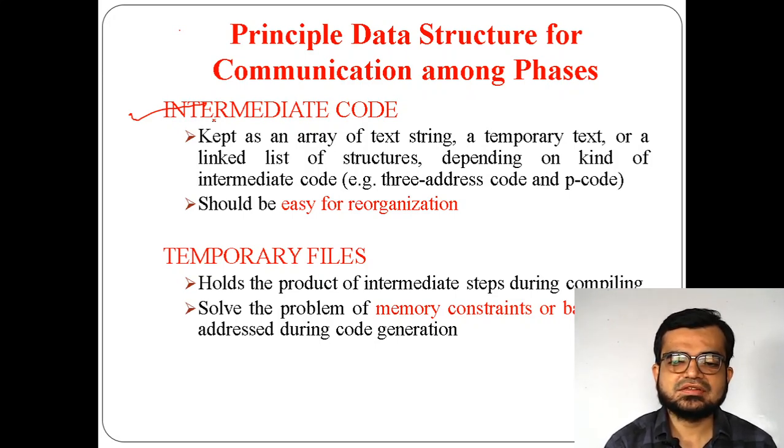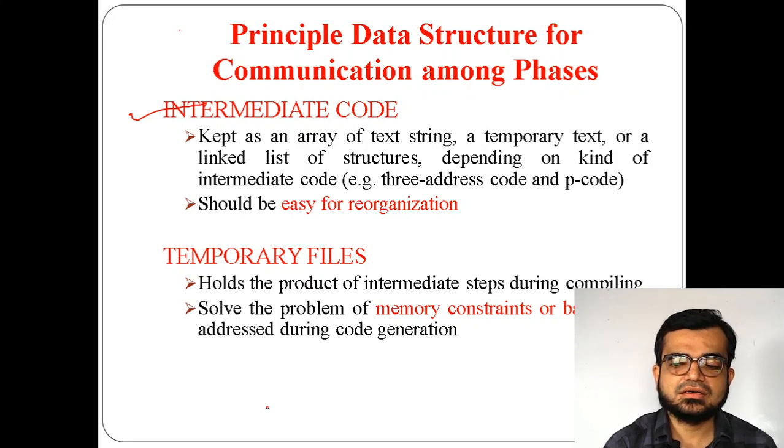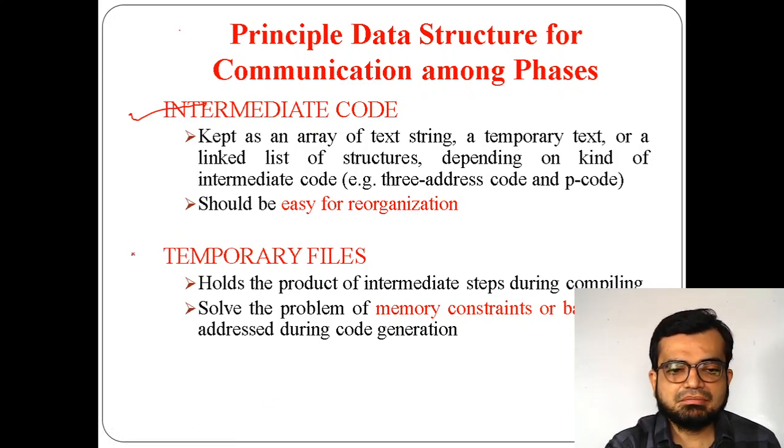Or else you can also term this as backpatch. Backpatch is a kind of relief or support at the time when the code is generated, I mean when it converts into object code. So this is how the temporary file acts as a support, acts as a reliever, and handles the situation where a large amount of memory is required. That means it handles the problem of memory constraints. That's why the temporary file also plays a major role.